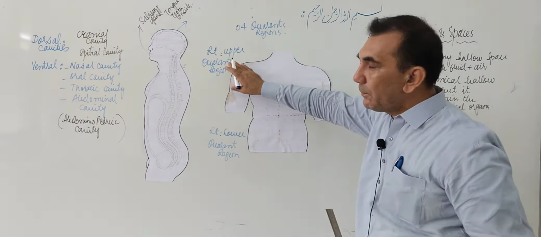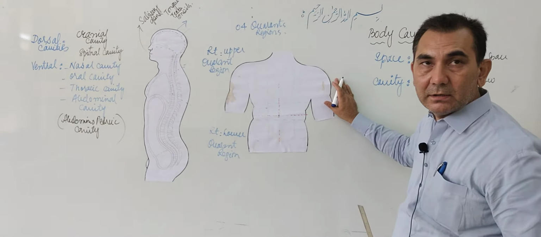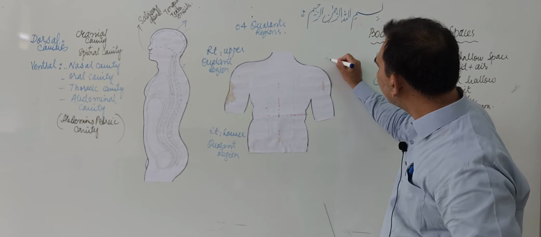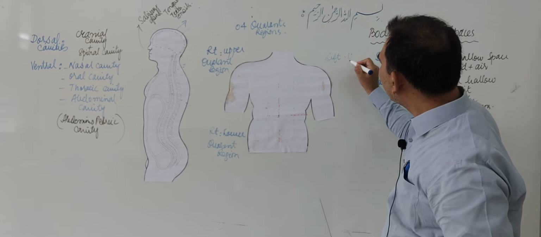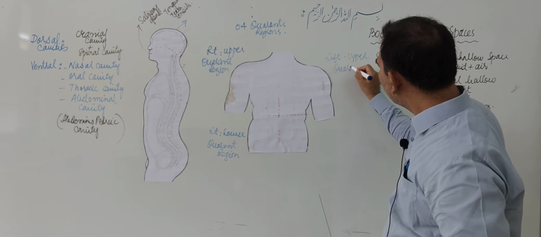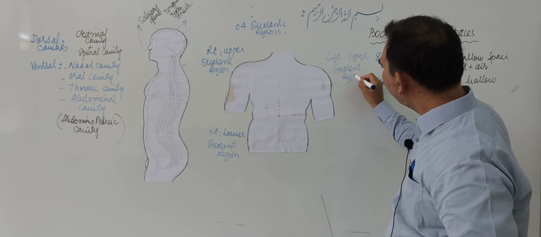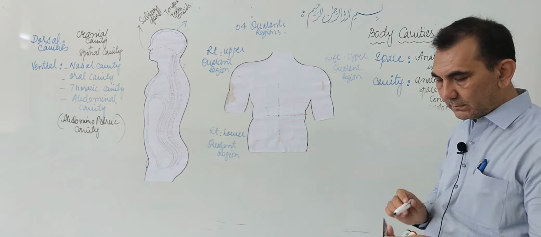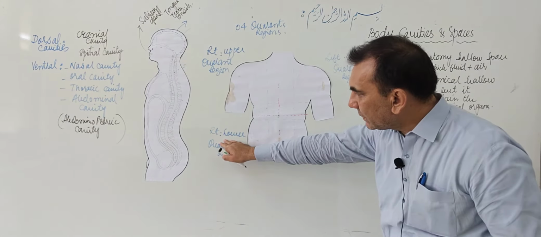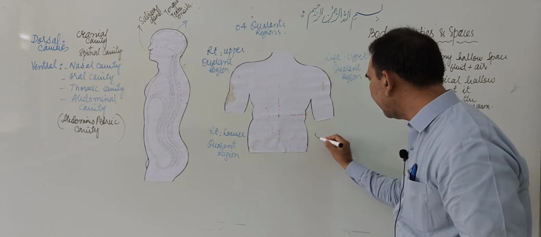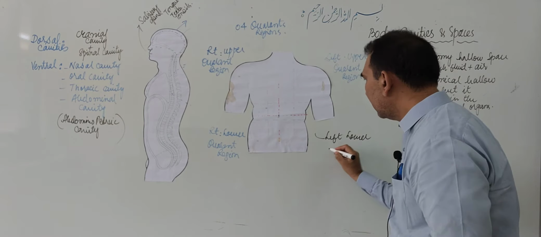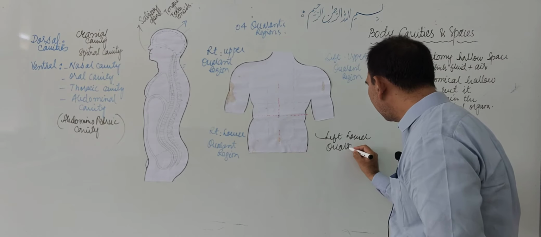Now at the opposite side of the right upper quadrant region, it is called the left. This one portion is called the left upper quadrant region. Now just opposite of the right lower quadrant region, it is the left lower quadrant region.